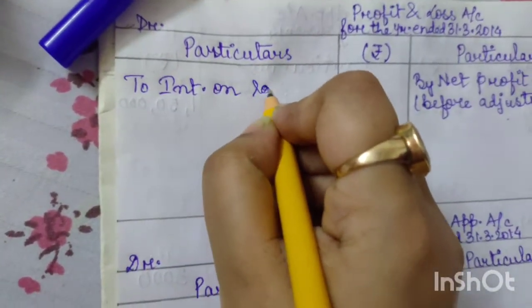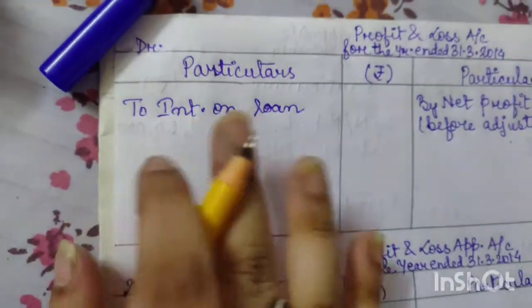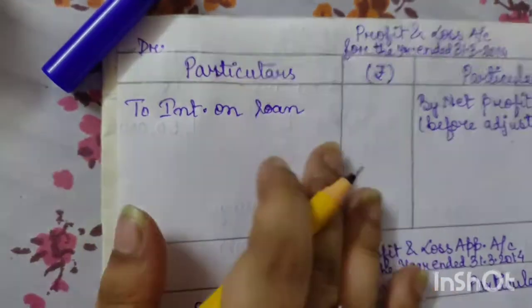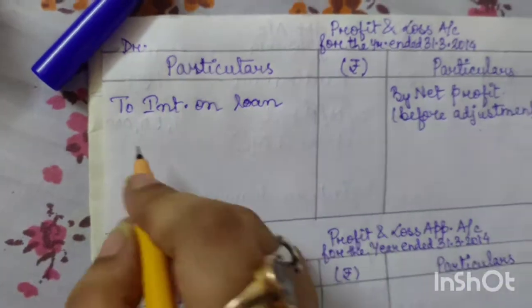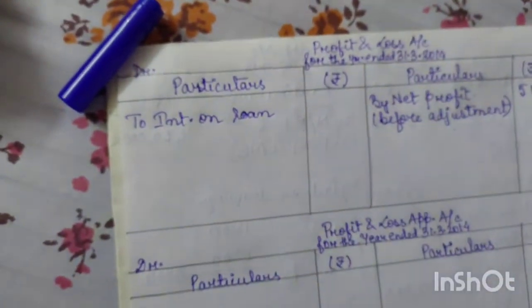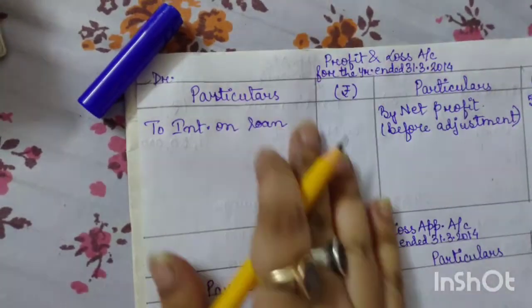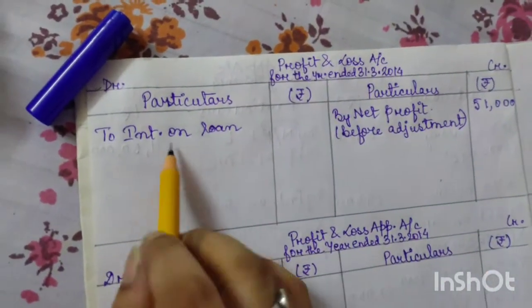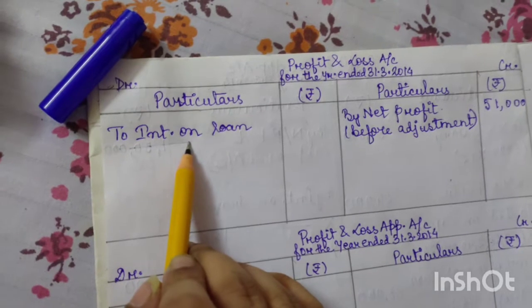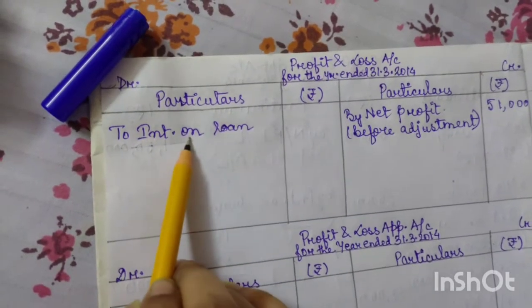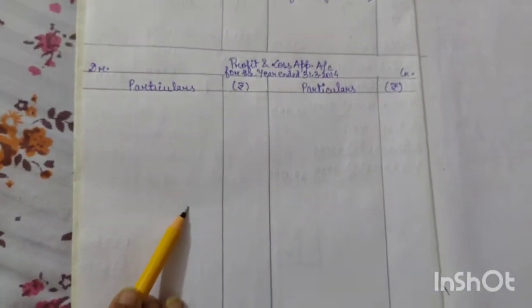Whenever we pay any interest on loan, it is a kind of expense. So we have recorded it on the debit side of profit and loss account. See it very clearly. It is profit and loss account. And we have prepared this profit and loss account mainly for the adjustment of interest on loan, because we can't record this item in appropriation. It is mentioned in the condition.